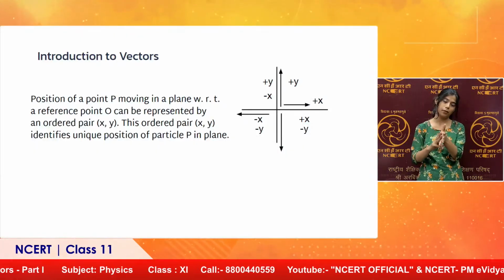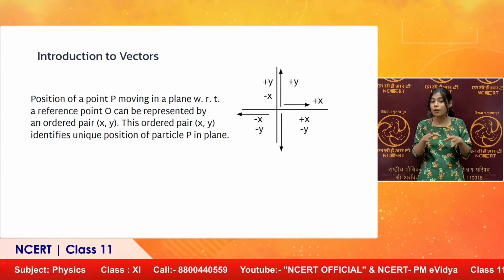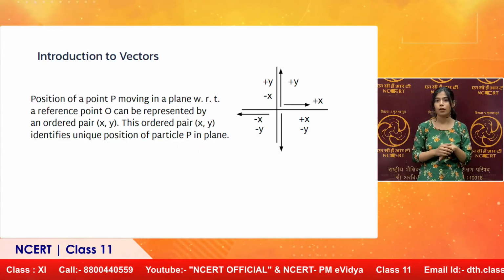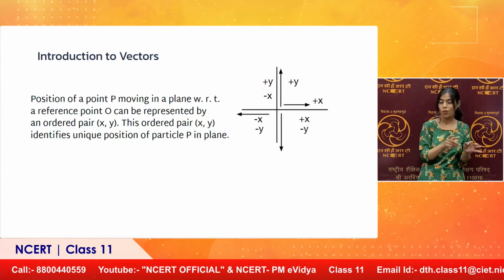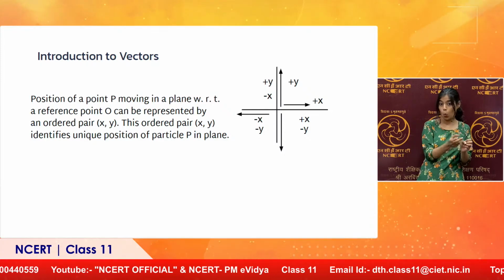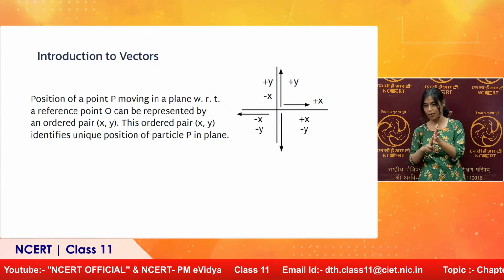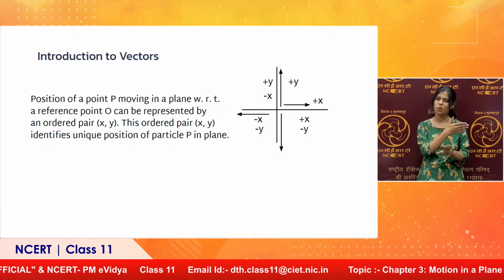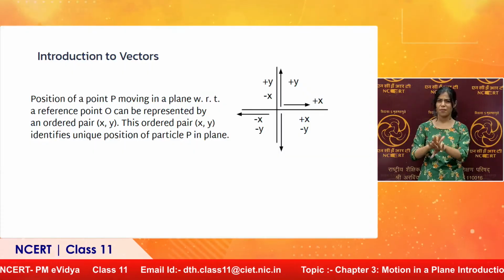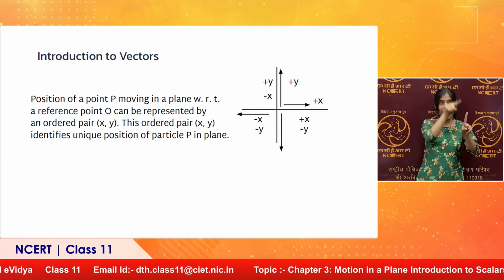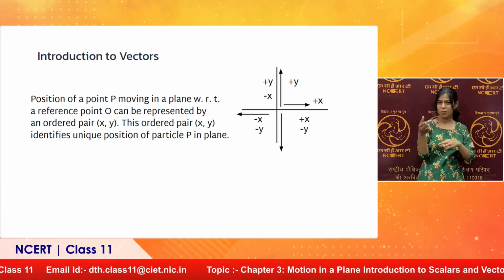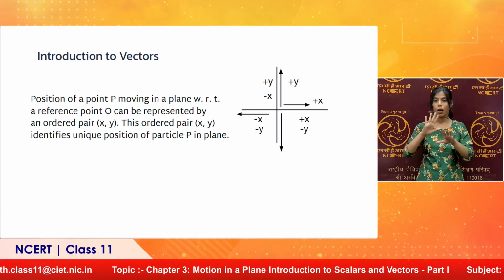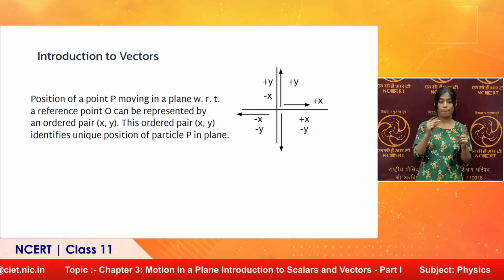Now, in a plane the position is specified in a different way. For example, here you can see position of a point P moving in a plane with respect to a reference point O, again called an origin, can be represented by an ordered pair x, y. This you students already know, because you have been plotting graphs for the last few years in previous classes. This ordered pair x, y identifies the unique position of the particle P in the plane.